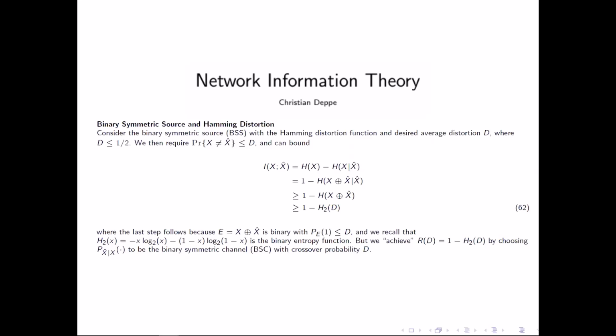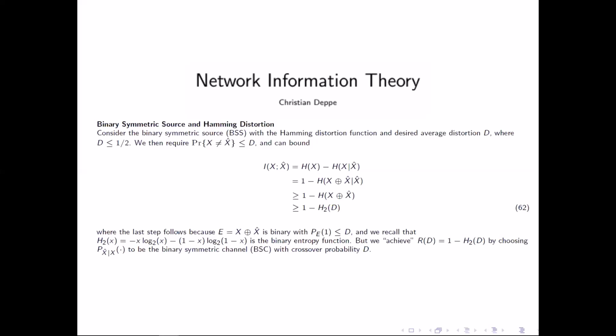Because if we know x hat, then x plus x hat is known if we know x. Therefore, these two entropies are the same. Now we can estimate this by 1 minus h of x plus x hat, because if we remove the condition, we make the entropy bigger and therefore the expression smaller.